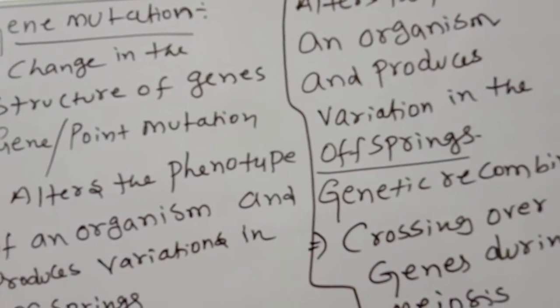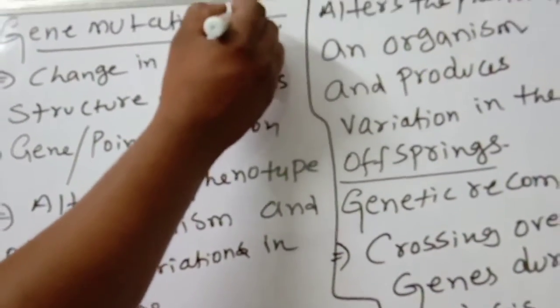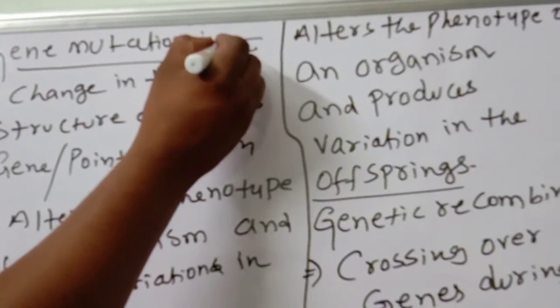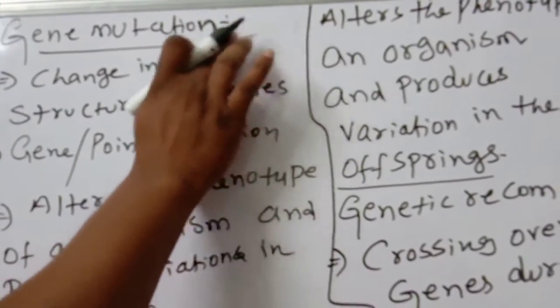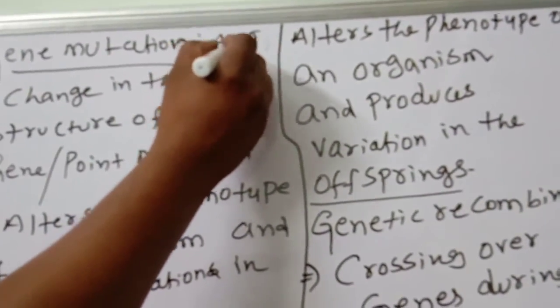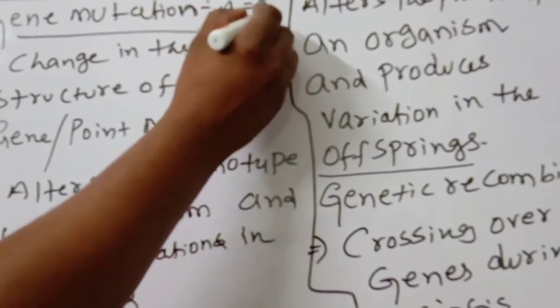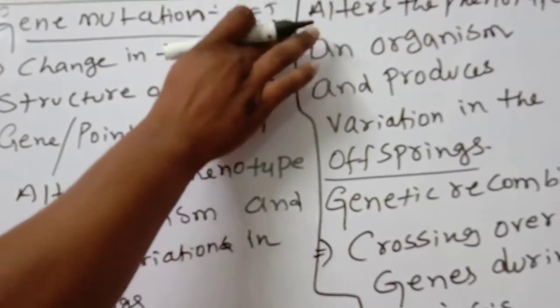Gene mutation. What is gene mutation? You know very well, this is a DNA. Adenine always binds with thymine, guanine always binds with cytosine. Instead of cytosine, suppose here A means, what will happen? This is called mutation.